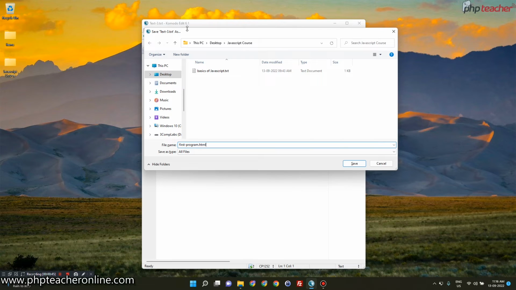I don't care. I am comfortable with this Komodo Edit, so I keep using this one only. Sublime is also fine if you are comfortable with it. You can even write the program inside a notepad. That's up to you. I am saving this file as an HTML file because inside that HTML file I'll create a basic HTML part and also the JavaScript part to explain the programming to you.